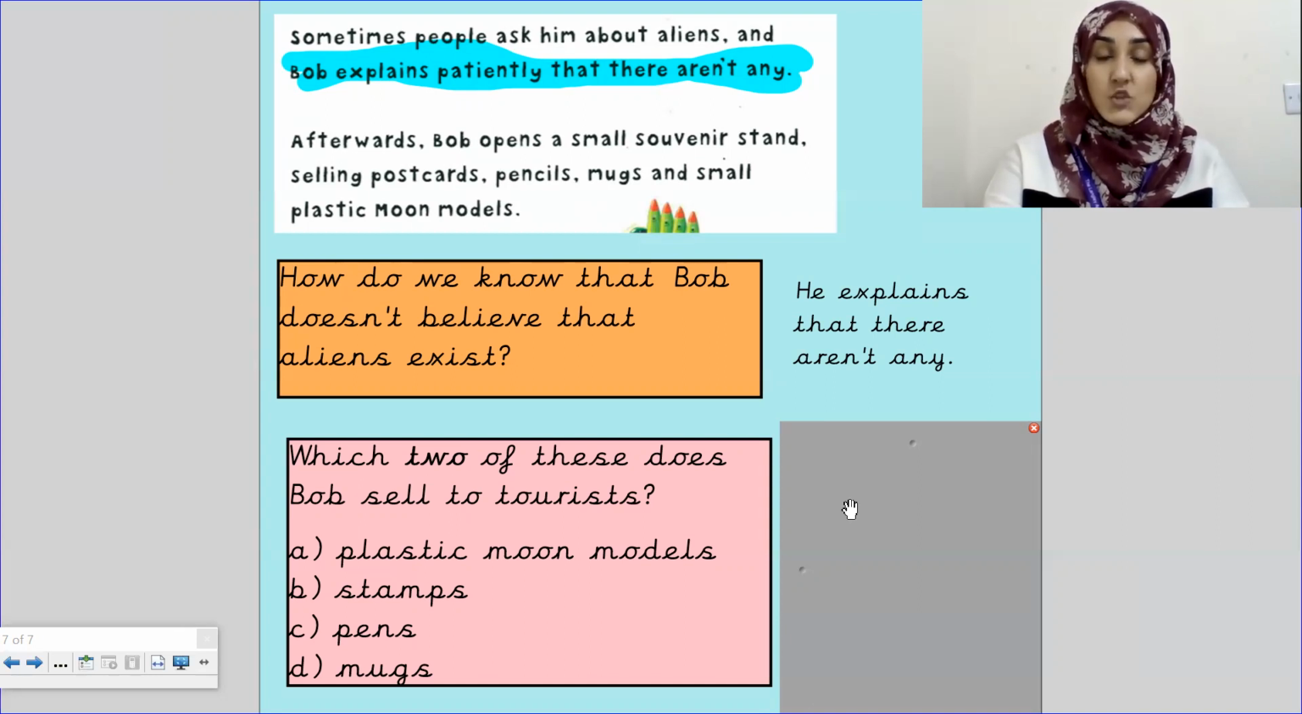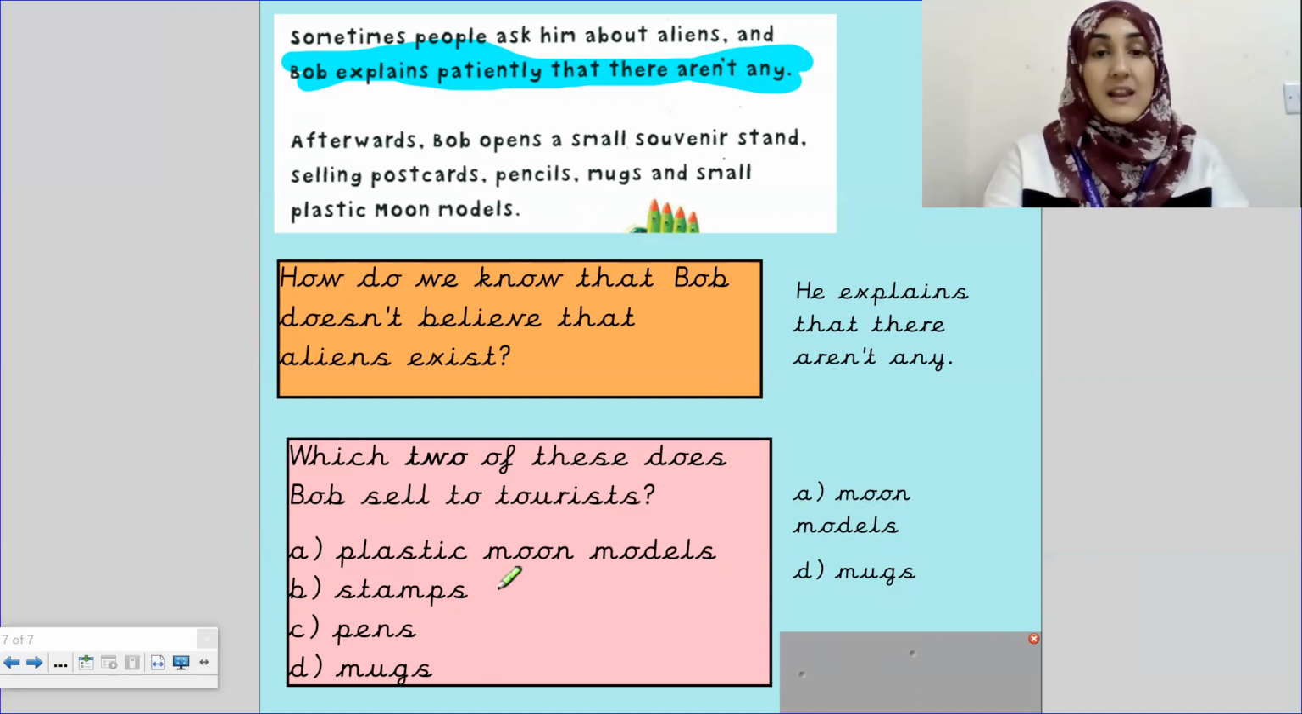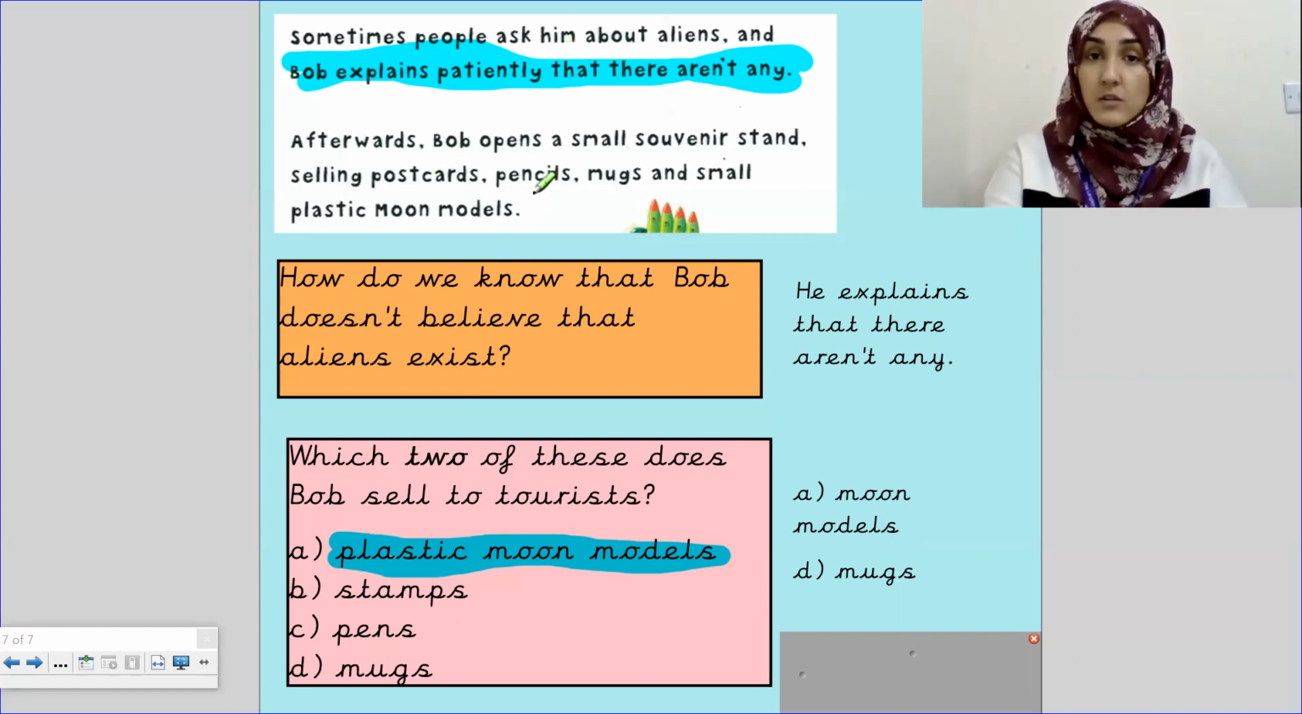Okay, let's check the answer. The first one is moon models and mugs. Hang on, let's have a look. He definitely sells plastic moon models, because I can see that over here. Does it say stamps? No. Does it say pens? No, it says pencils, but a pencil and a pen are completely different, so it's not that one. And he does sell mugs. Fantastic. Mugs and plastic moon models.